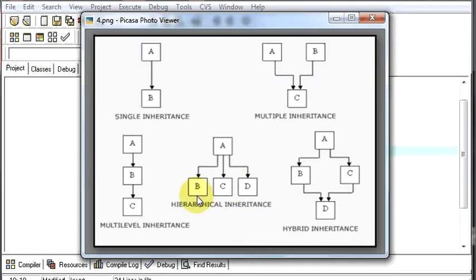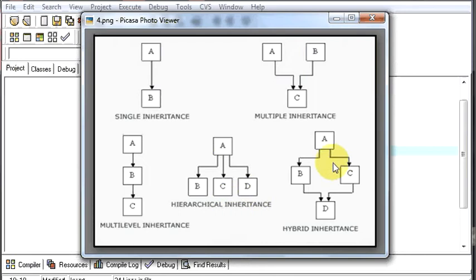The next one is hierarchical inheritance, which the last image explained to us, in which we have one base class and three different derived classes. So the example could be you take any two numbers from the user in class B, you add them. In class C you subtract them. In class D you multiply them. You have the same values given by the user, but you are using those two numbers in three different ways: adding, subtracting and multiplying. So this is an example for hierarchical inheritance.